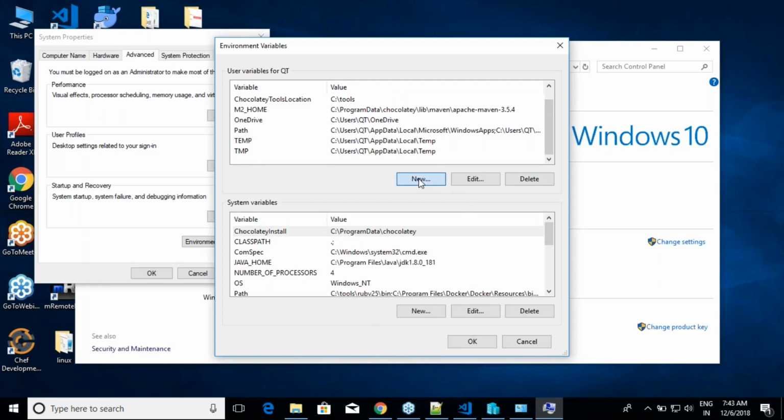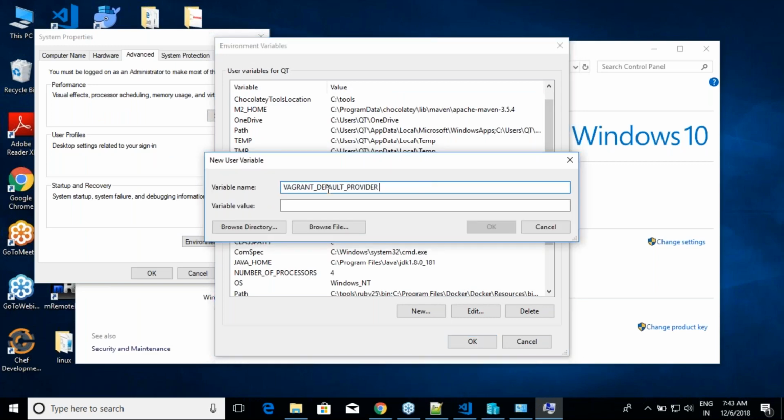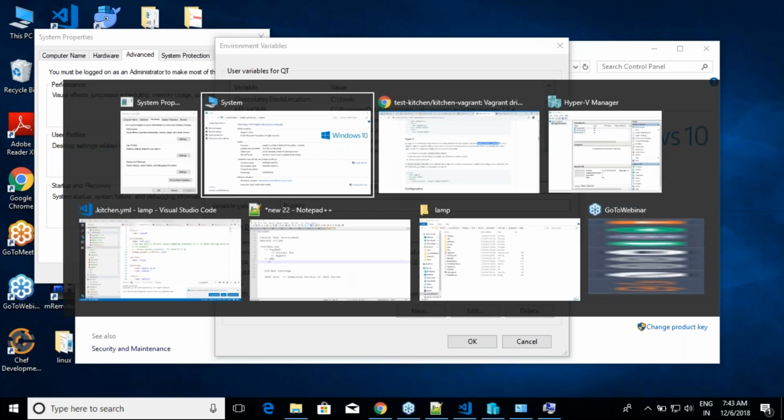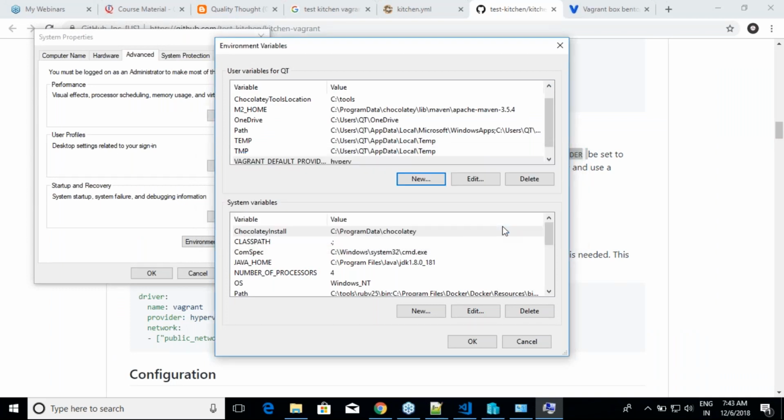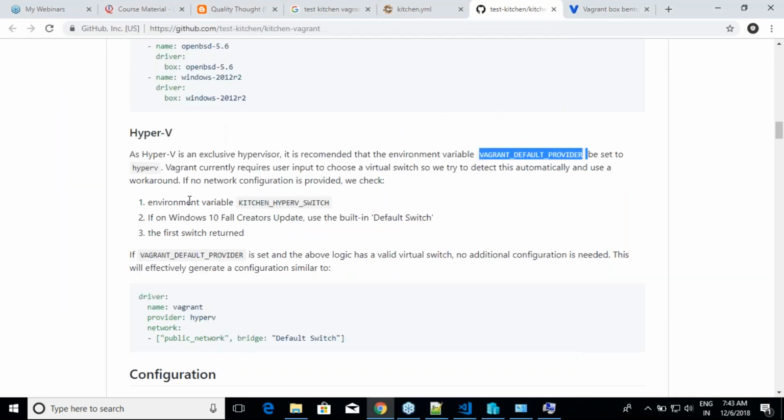Let me create user variables. It's okay. And I will call it Hyper-V. You better follow the documentation over here, because if you change the names, like hyper hyphen V and all of that, things might not work. So we have created the first one. And then basically, if no network configuration is provided, we need to check kitchen Hyper-V switch.